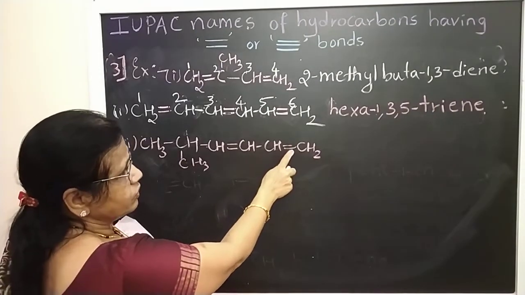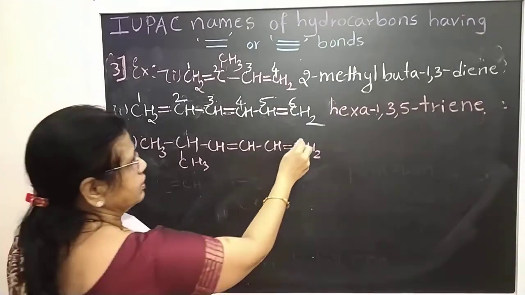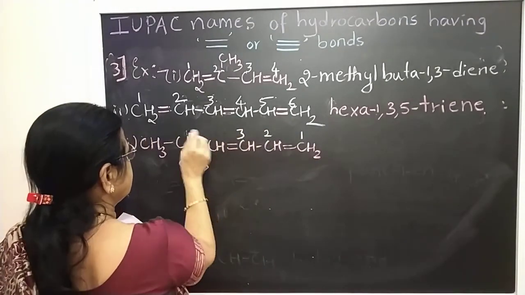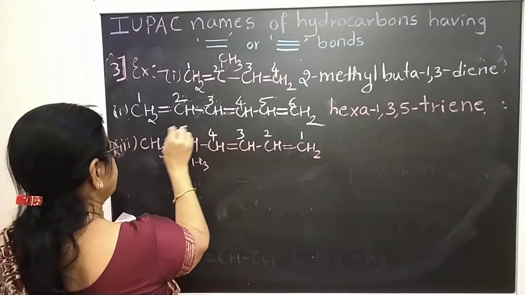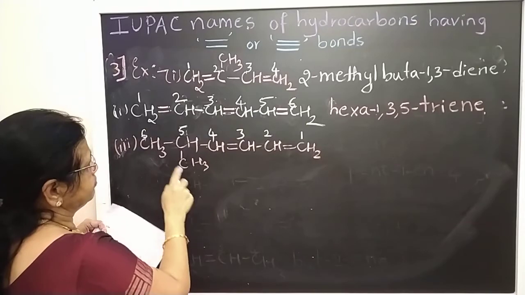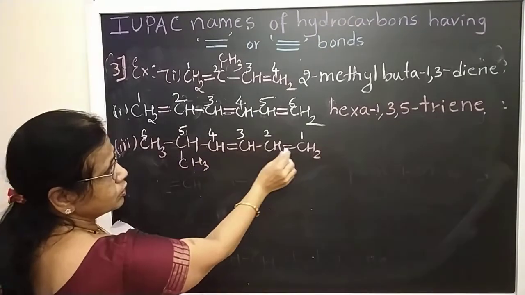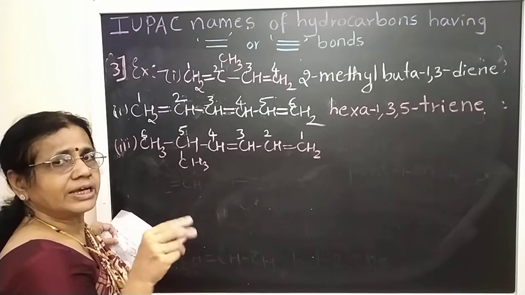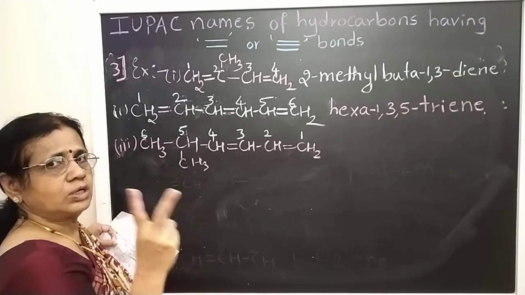So I will give the preference to the double bond. So 1, 2, 3, 4, 5, 6. So it is 5-methyl. Then 6 carbons, 2 double bonds are there. One double bond is hex.